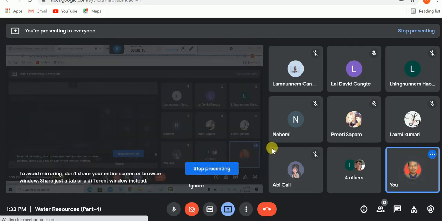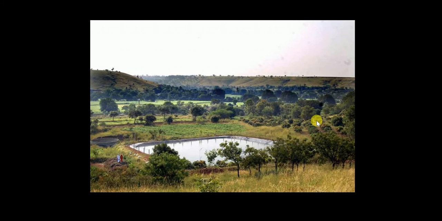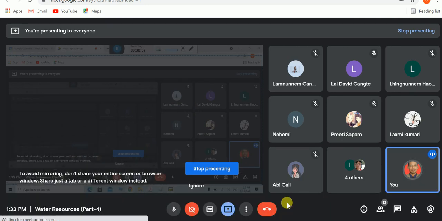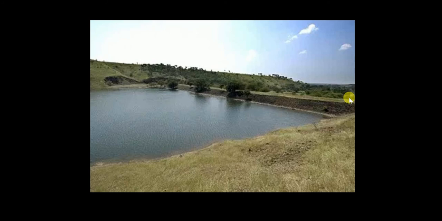This is one of the percolation tanks or ponds, used for recharging the groundwater, or maybe for irrigating other agricultural areas in Ralegan Siddhi. And this is another percolation tank, used for recharging groundwater.